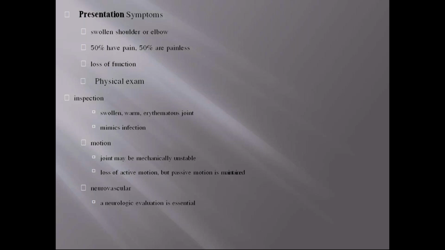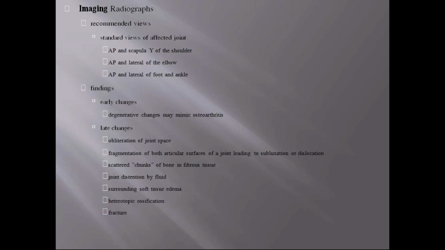And coming to the neurovascular examination, neurological evaluation is a must, because of the autonomic neuropathy, the sensations are lost. And neurovascular, the blood supply also may be decreased. So we have to do the neurovascular examination. And next, after clinical examination, the next step is radiographs. And the recommended views are any standard view of the affected joint.